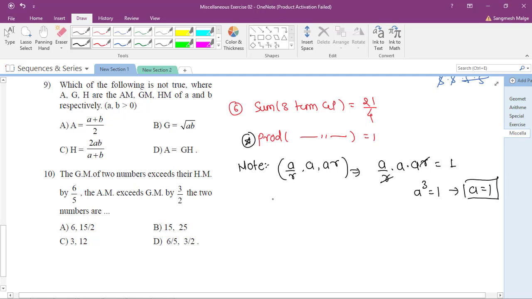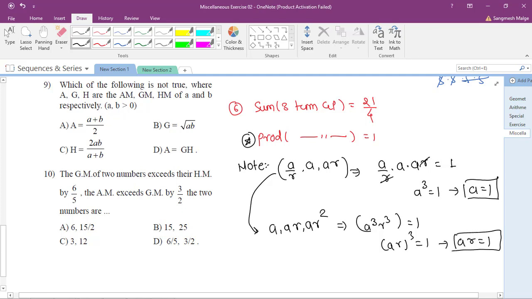Okay, but if you take the three terms like this, ar and ar square, then you will get the answer with no problem, but it will take nearly 10 minutes. Now what is the product? a cube and r cube, a cube r cube is equal to 1. It means ar to the power cube is equal to 1, which implies ar is equal to 1. Here the value of r we don't know, that we have to find out using the second statement.